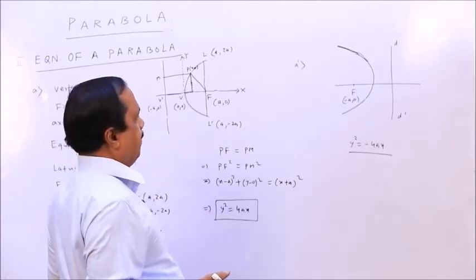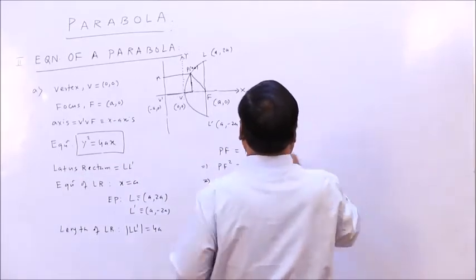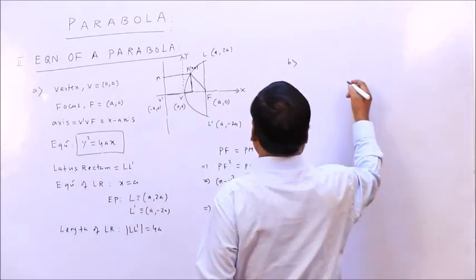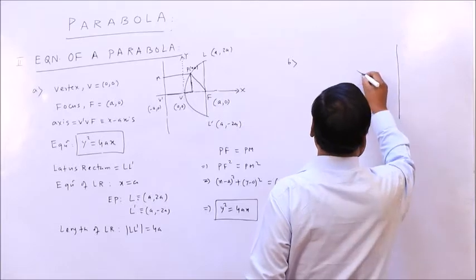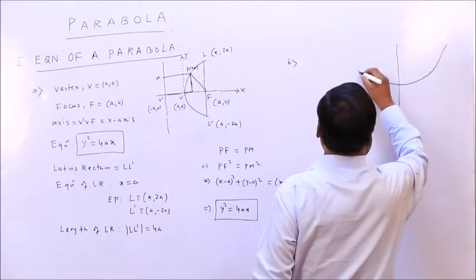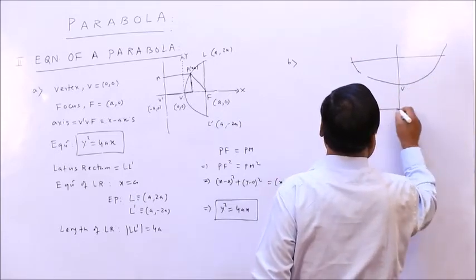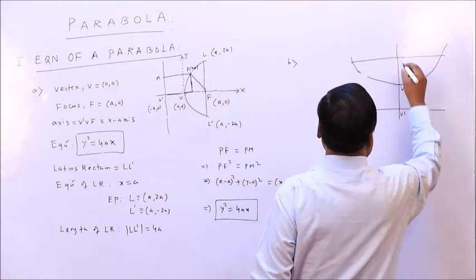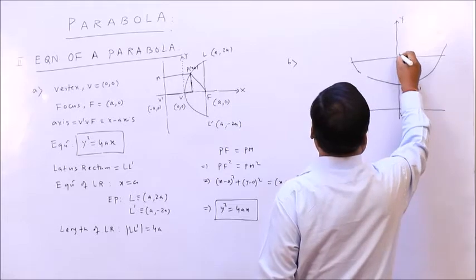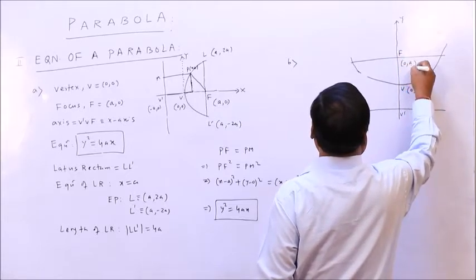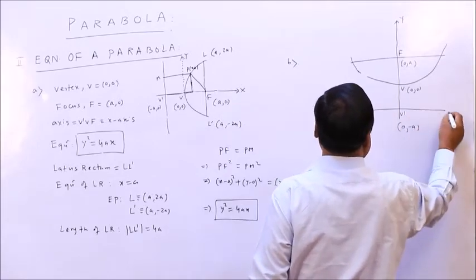Then come to c. This is the y axis, the vertex is (0, 0), the focus will be (0, a) and V dash will be (0, minus a). This is your directrix D dash.